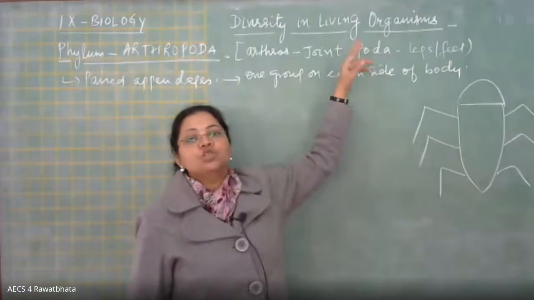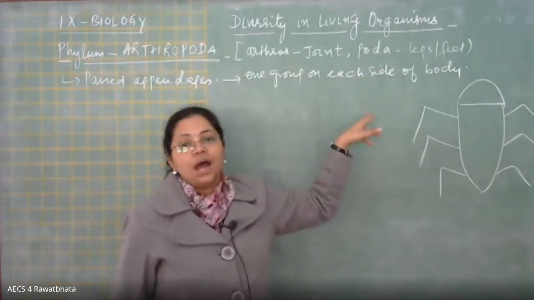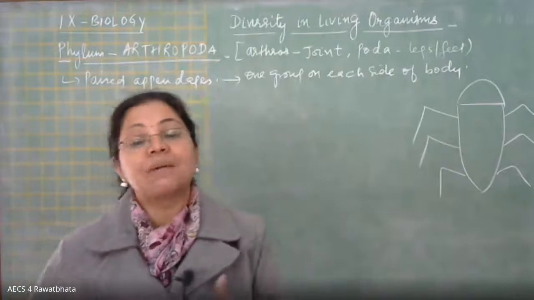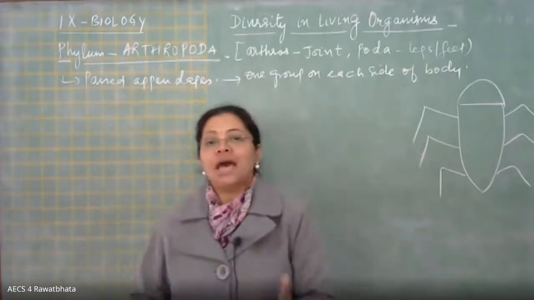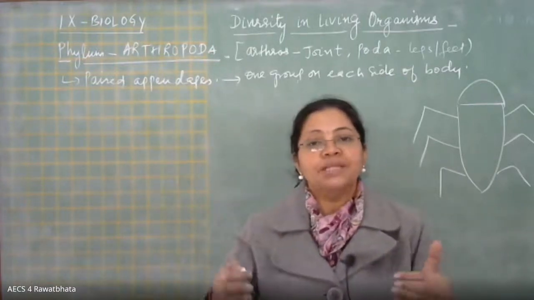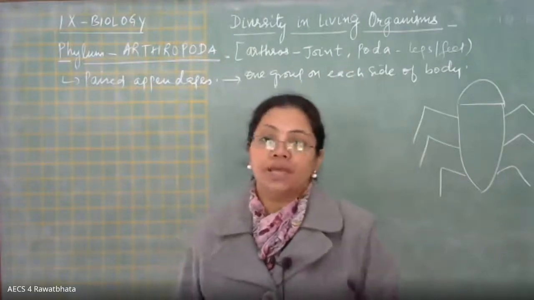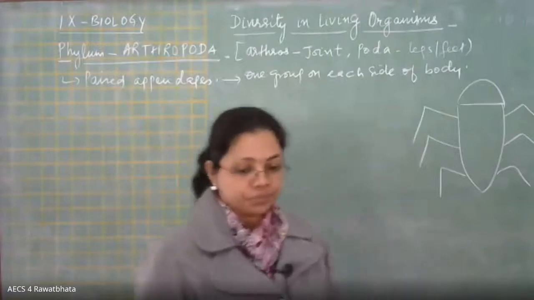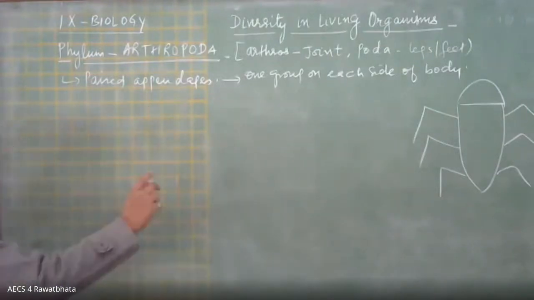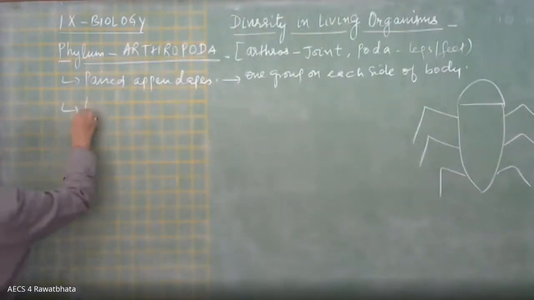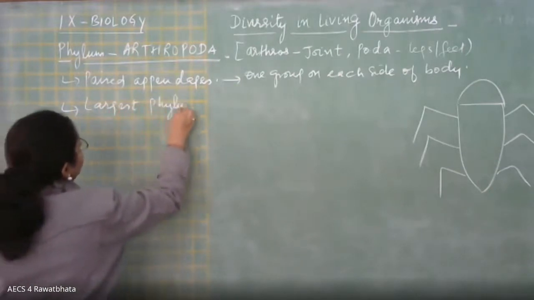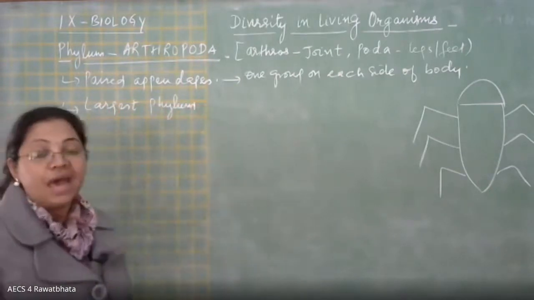Means they are having joint feet. So they are having the appendages in groups or in pairs. For example, spider. We all have seen a spider. So spider has 4 pairs of legs, 4 on each side of its body, right? That is the meaning. Another thing regarding Arthropoda that you have to remember, it is the largest phylum of animal